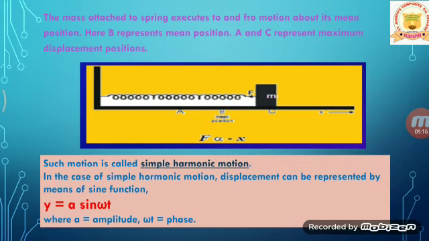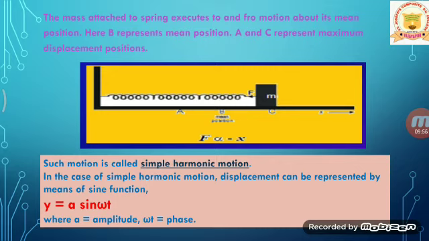So the mass attached to the spring executes to and fro motion about its mean position. When you push the block and release, because of that restoring force, it executes to and fro motion about its mean position. Here B represents the mean position, and A and C represent the maximum displacement positions. If you want to calculate the amplitude, then it is BC or BA.